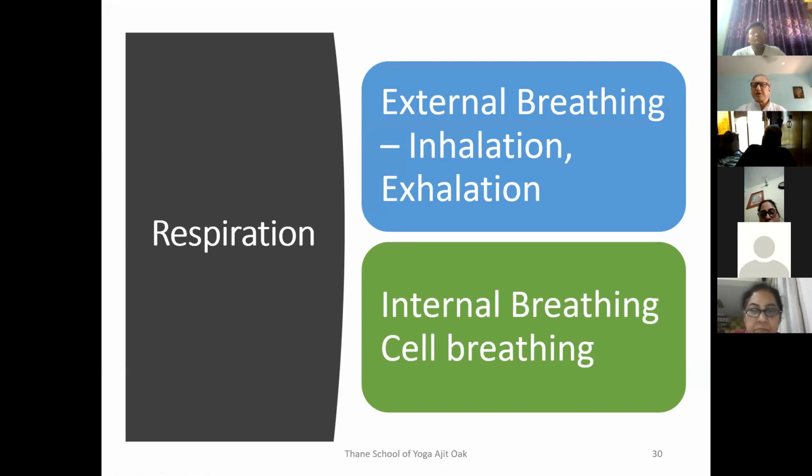Now there are two aspects of respiration: one is external and the other is internal. Technically speaking, external respiration is called breathing, and the internal, cell-level process is called respiration or cell breathing. These are probably reversible terms. External respiration is inhalation and exhalation, that is, the air coming into the lungs and the air going out of the lungs. The internal respiration is called cell breathing.